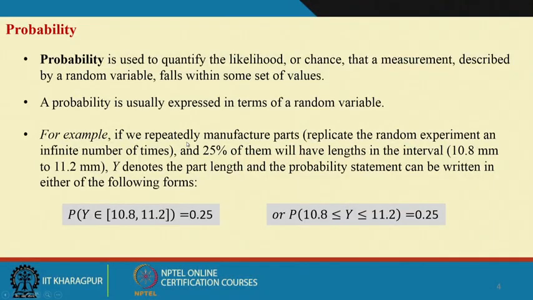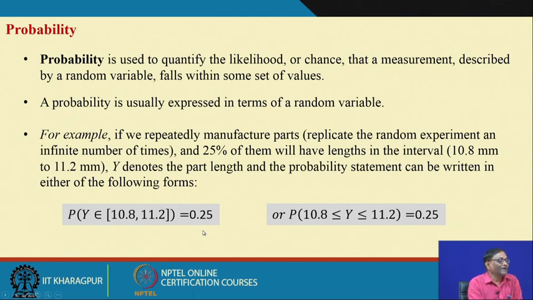Okay. Now, let us see one example. If we repeatedly manufacture parts, that means replicate the random experiment an infinite number of times, and 25% of them will have lengths in the interval 10.8 millimeter to 11.2 millimeter, and y denotes the part length, then the probability statement can be written in the following manner: probability y belongs to 10.8 to 11.2, this interval, will be 0.25.